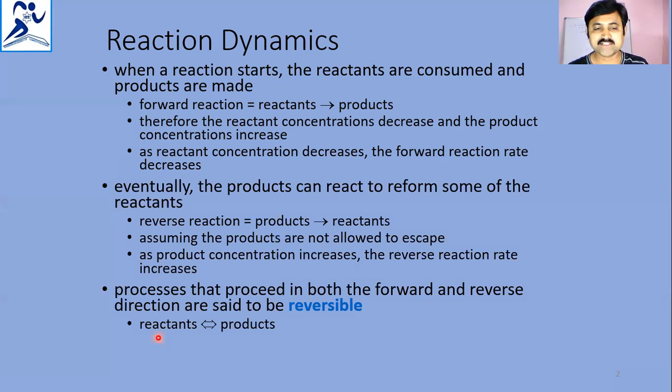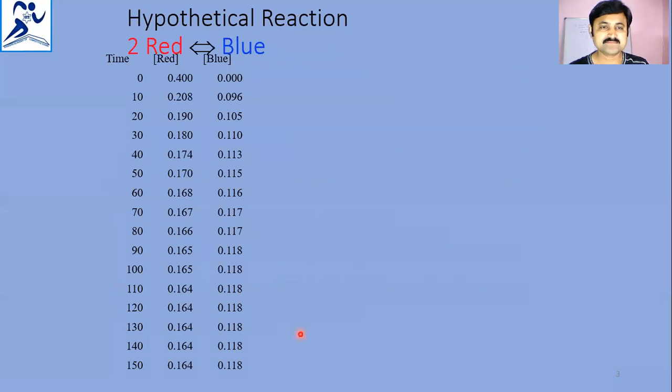That is, reactants give products, and products give reactants. Take a hypothetical reaction, red gives blue. We have time information, red concentration, and blue concentration.